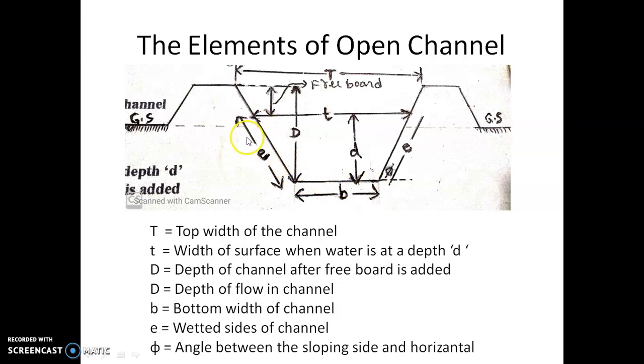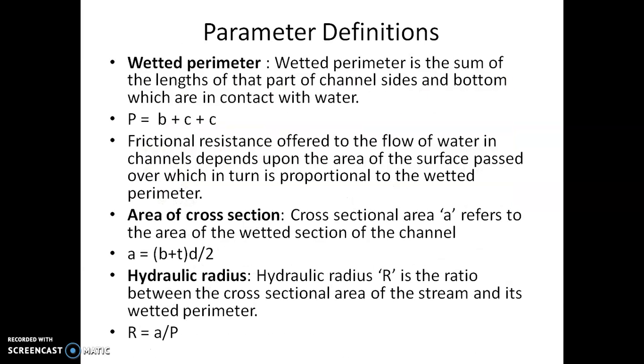Earlier I said C, but it should be E. The frictional resistance offered to the flow of water in channels depends upon the area of the surface passed over, which in turn is proportional to the wetted perimeter.